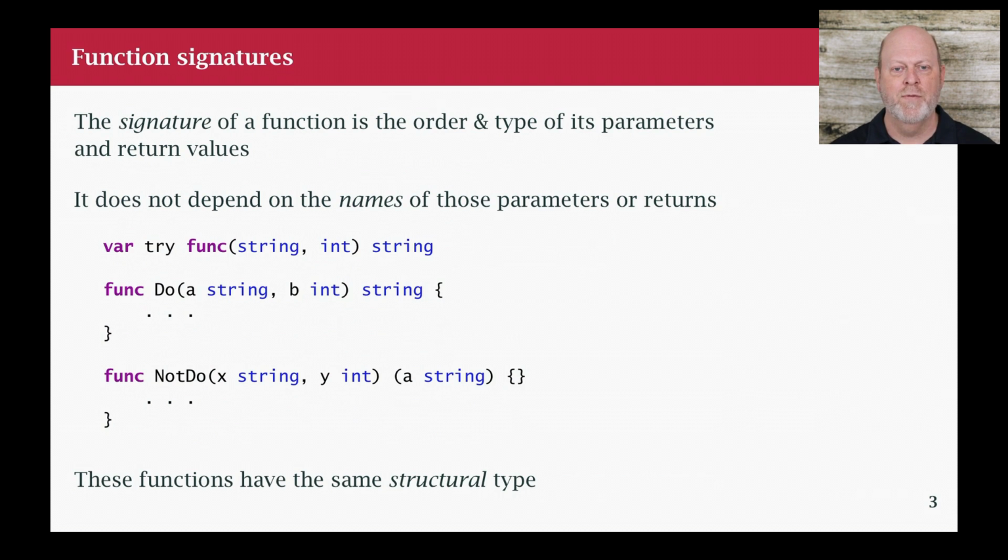So it's not just that you have three parameters, it's that you have three parameters of a certain type in a certain order, and then again, that the returns are also matching. And this gets back to structural typing. Functions are always done with structural typing because we don't normally have function types. We can, but we don't normally have them. And if we apply the name type rules, then we have a very hard time actually using functions as first-class objects.